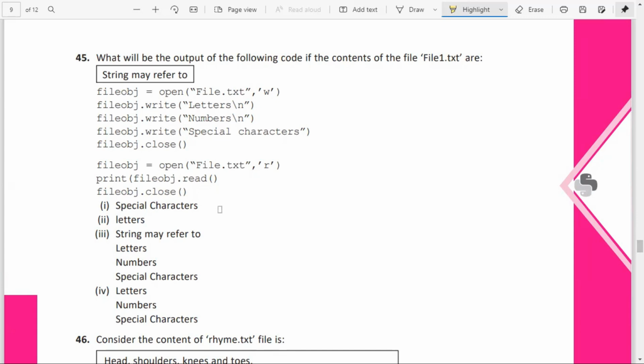File object.close. So what value will it return? First one is letters, then slash n means it is going to the next line. Numbers, after that it is going to the new line. Again special characters. So all three will be on separate lines: letters, numbers and special characters. Option 4 will be the answer to that one.